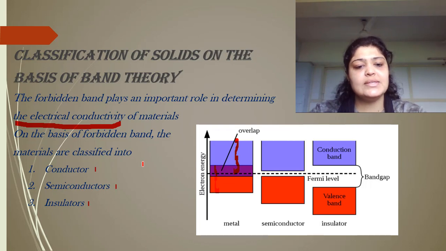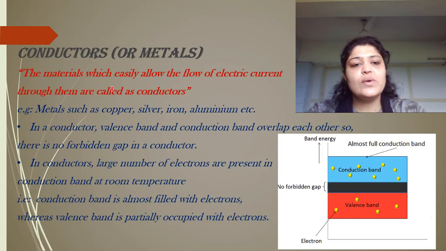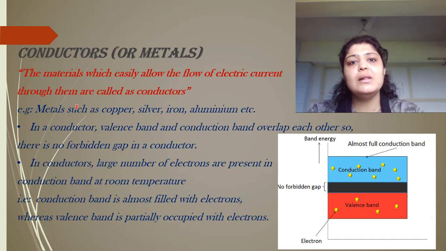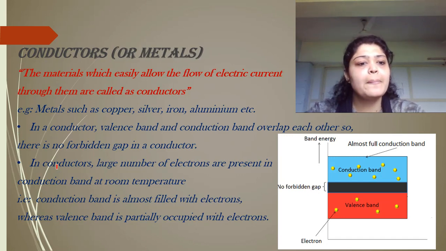Now let us discuss the materials in detail. I'll start with conductors or metals first. How do you define conductors? They are the materials which will easily allow the flow of current. That is why they are called good conductors of electricity. So materials which easily allow the flow of electric current through them are called conductors. Some examples of conductors can be metals like copper, silver, aluminium, chromium, nickel, platinum. All these are good conductors of electricity.